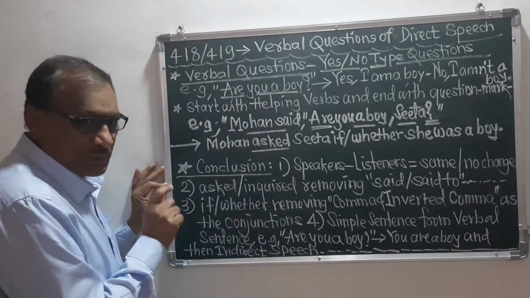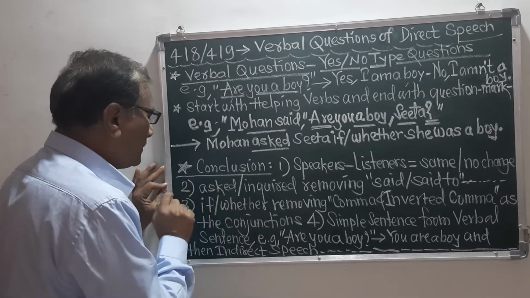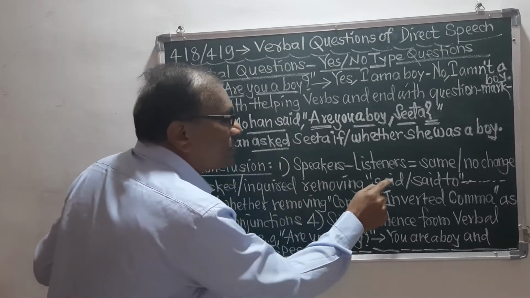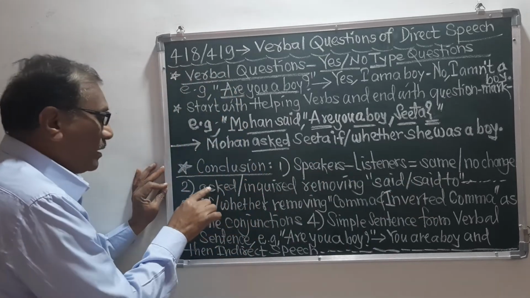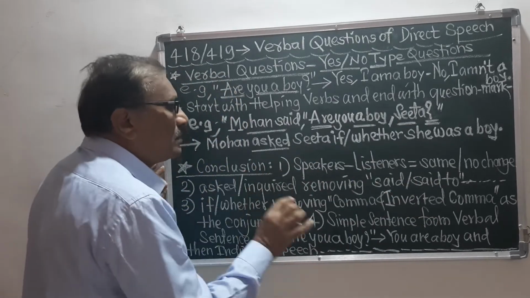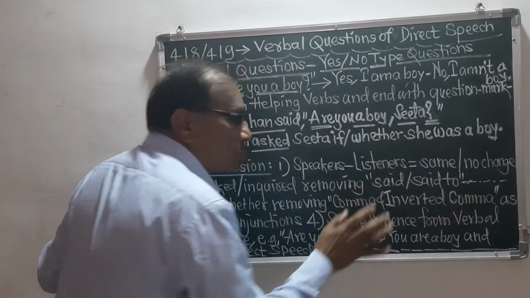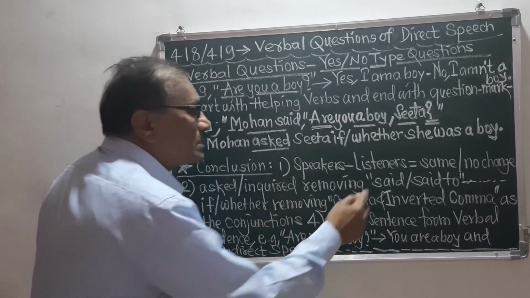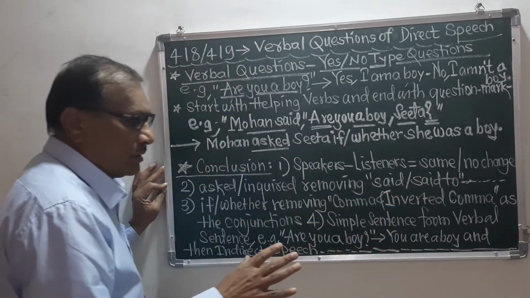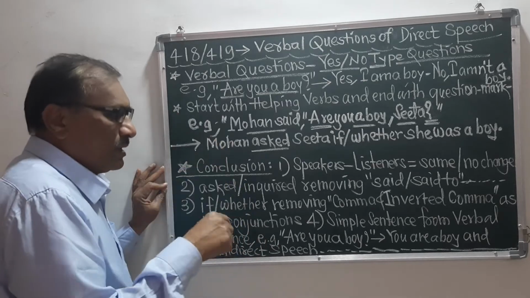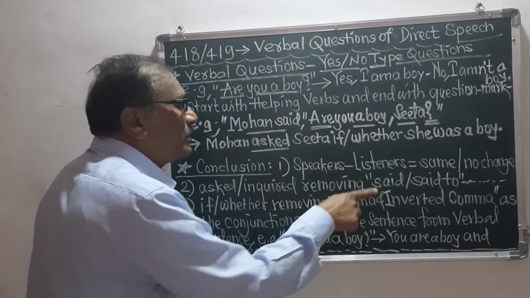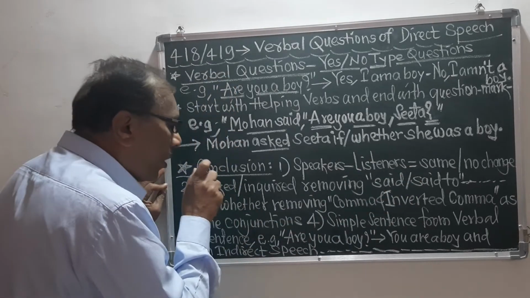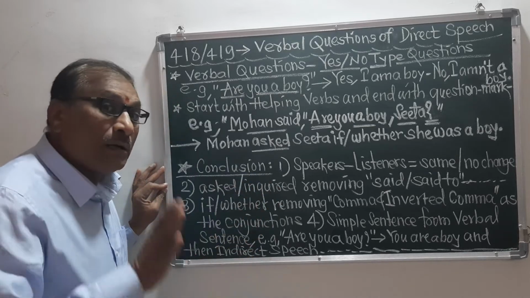The second rule is: asked and inquired, removing said or said to. It means that we should remove the said or said to verb, and instead of this said or said to, we should put asked or inquired as the conjunction.